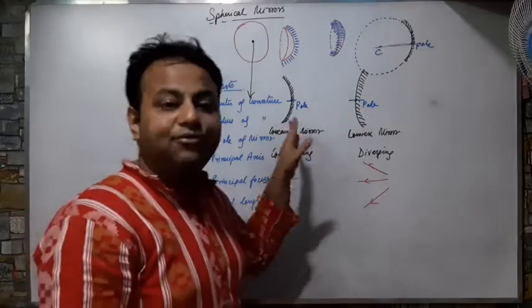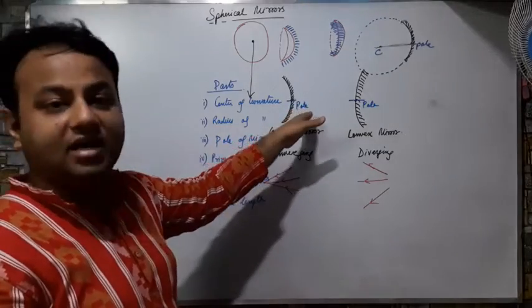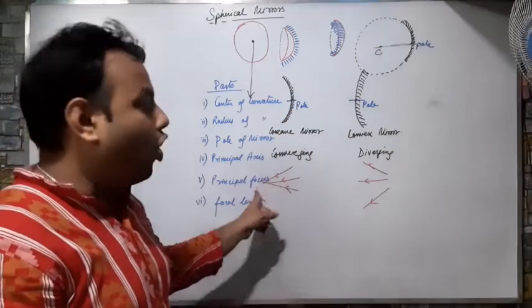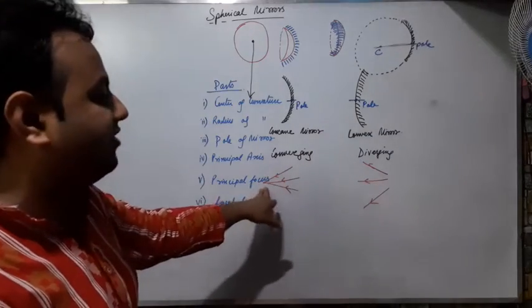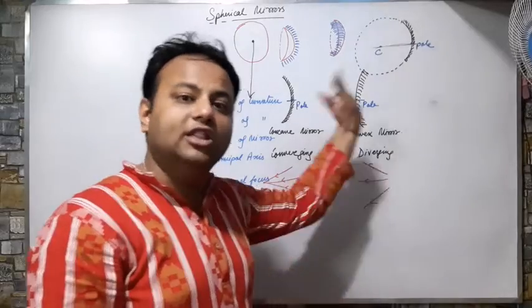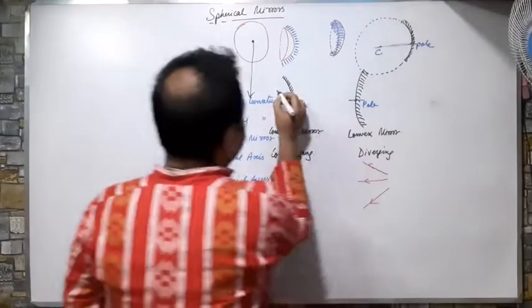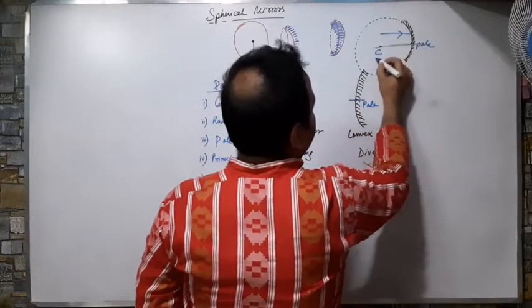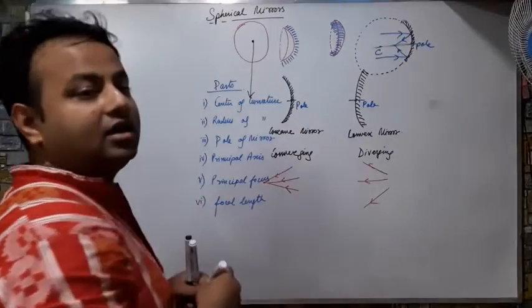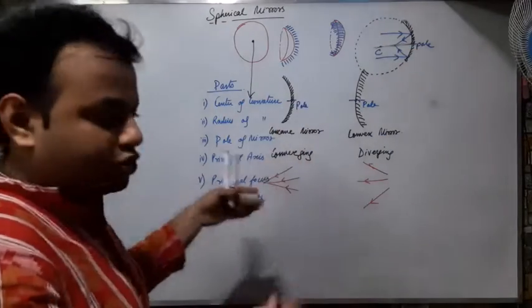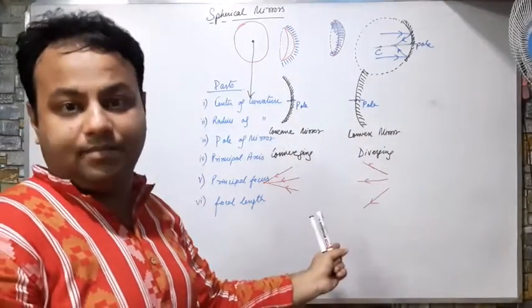The rays after reflection. Rays after reflection through a spherical mirror either converge or appear to diverge. It means they will either come and meet at a point, or they will appear to be diverging from a point on the principal axis. That means they will come and meet at a point in case of a concave mirror, because that is converging, so it will meet at a point.